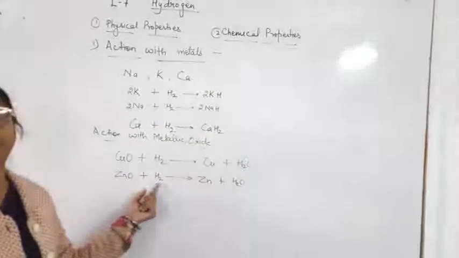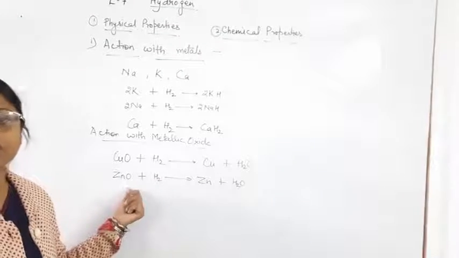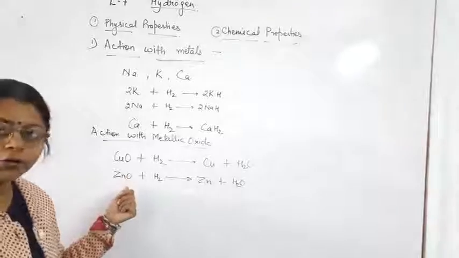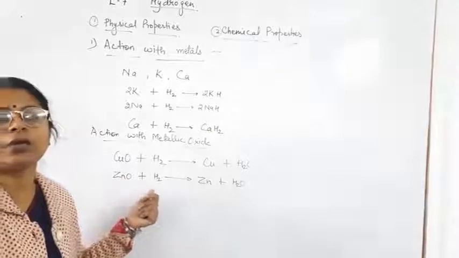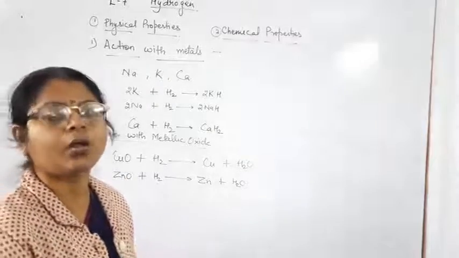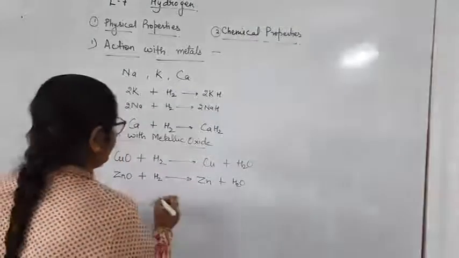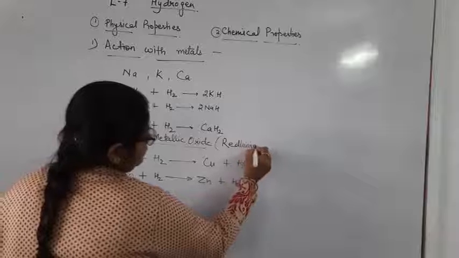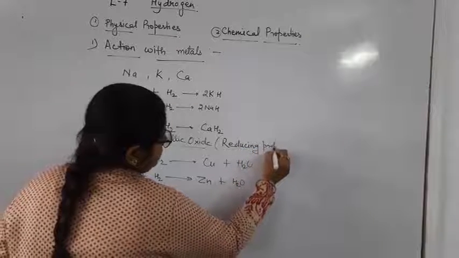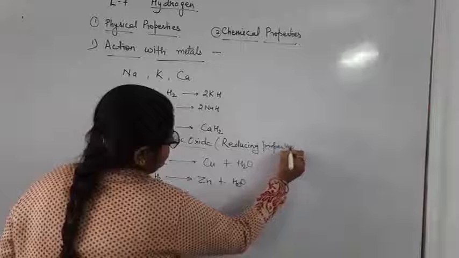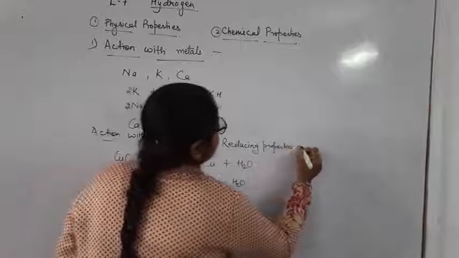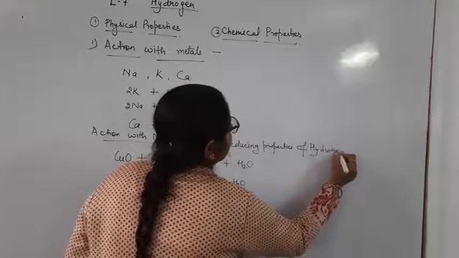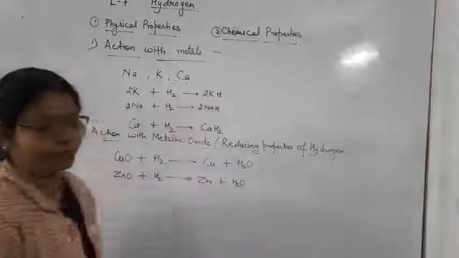This property of hydrogen to reduce the metallic oxide into the metal is known as the reducing property of hydrogen.